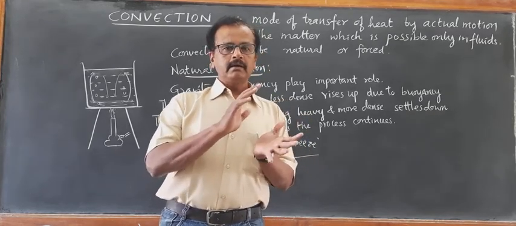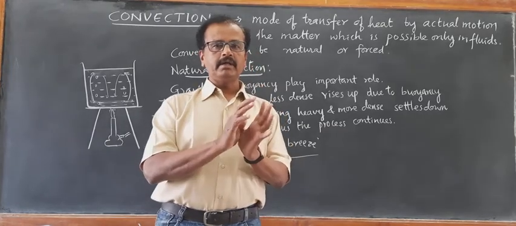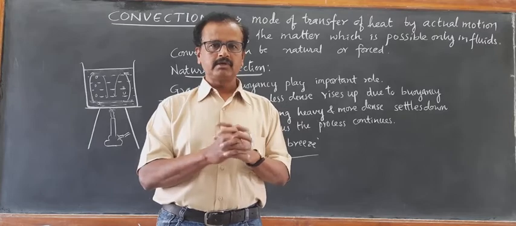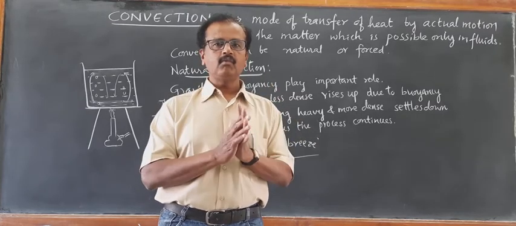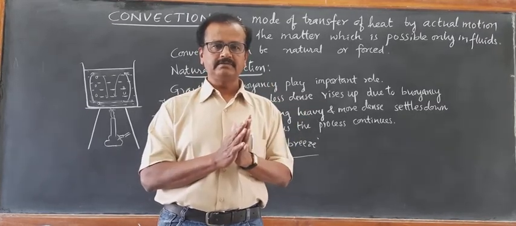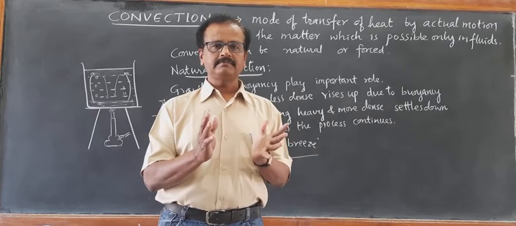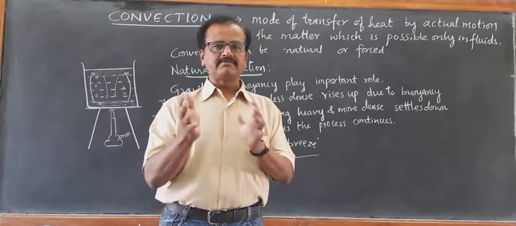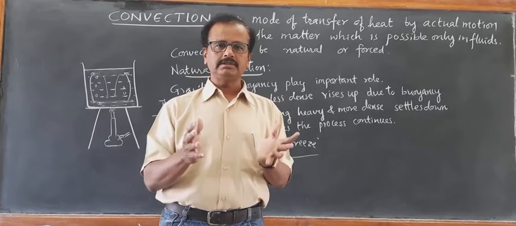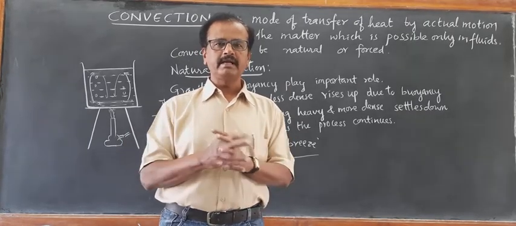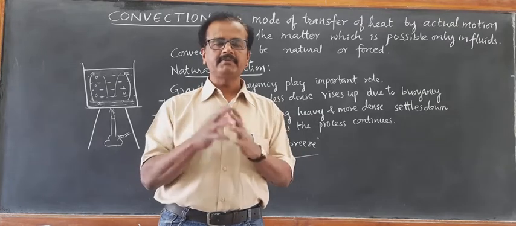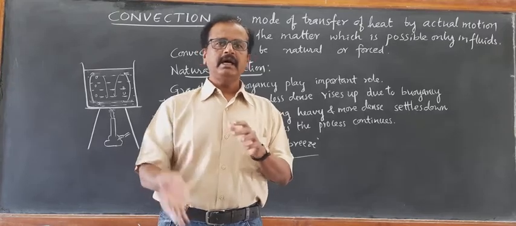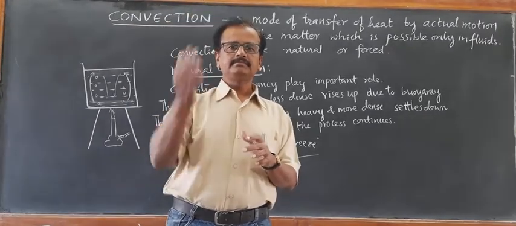the land surface and the water body are heated unequally. As a result, what happens? The air on the surface of the land becomes hot due to quick heating up of the land, and it rises up due to buoyancy.